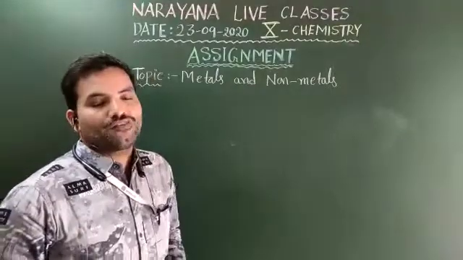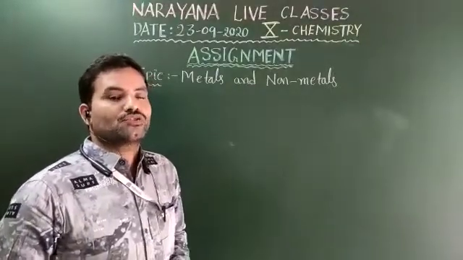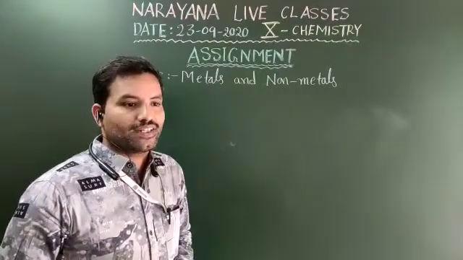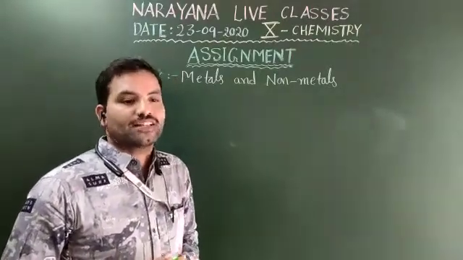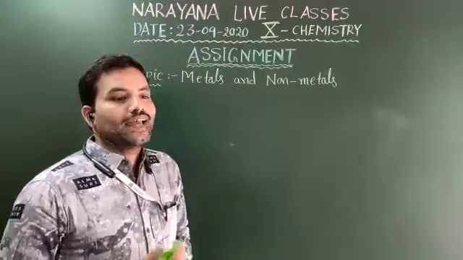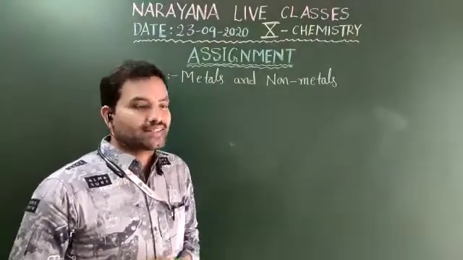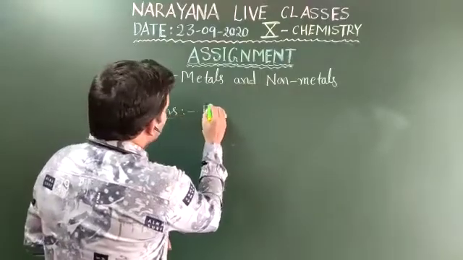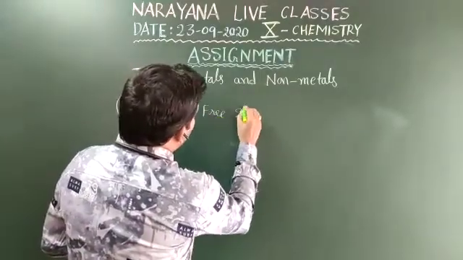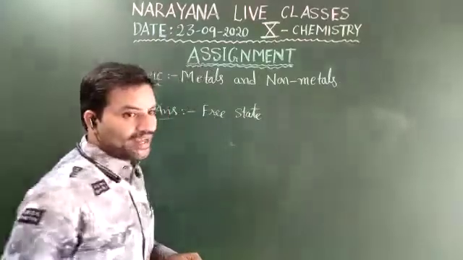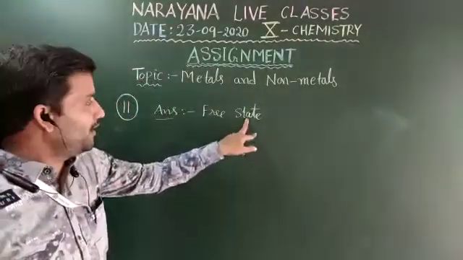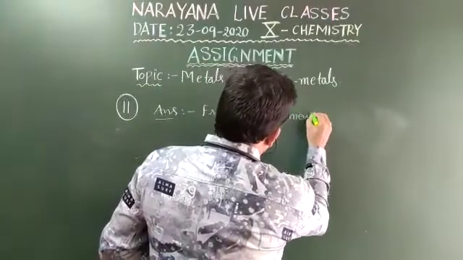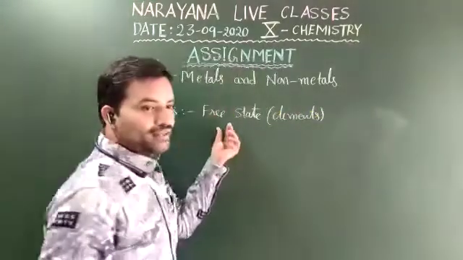The metals at the top of the activity series, and you know that the metals are arranged from top to bottom in a decreasing order of their activity, are so reactive that they are never found in nature as dash. Actually, because of high reactivity, those metals are not available in the free state, that is, as free elements.